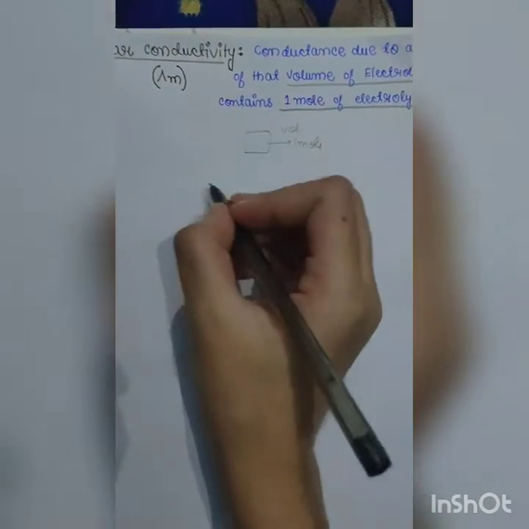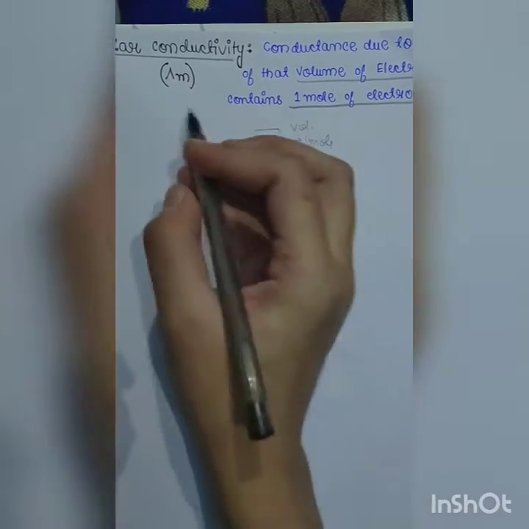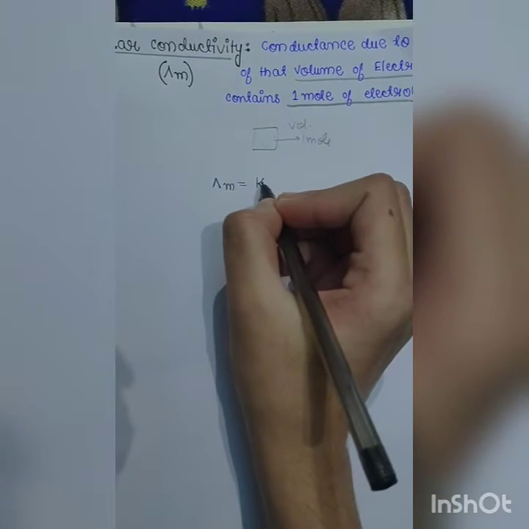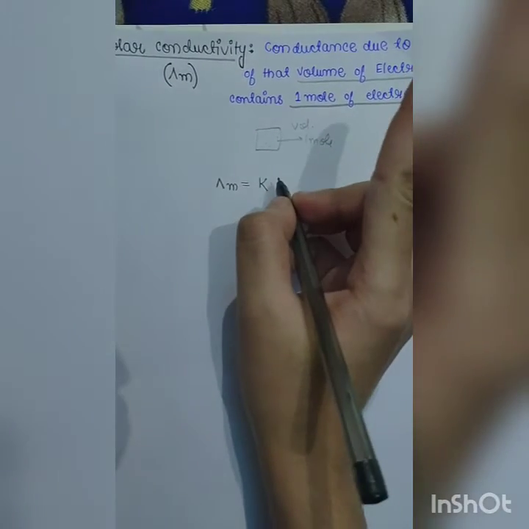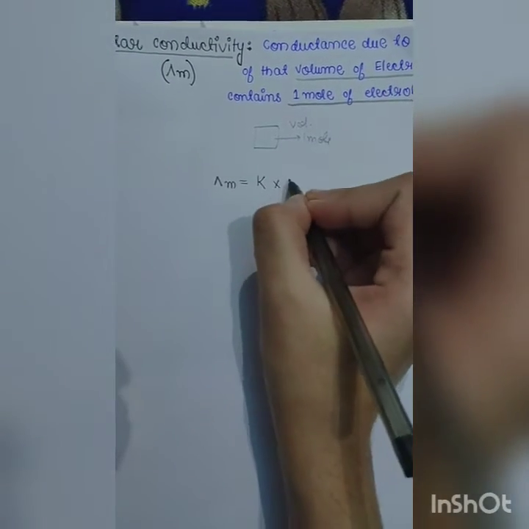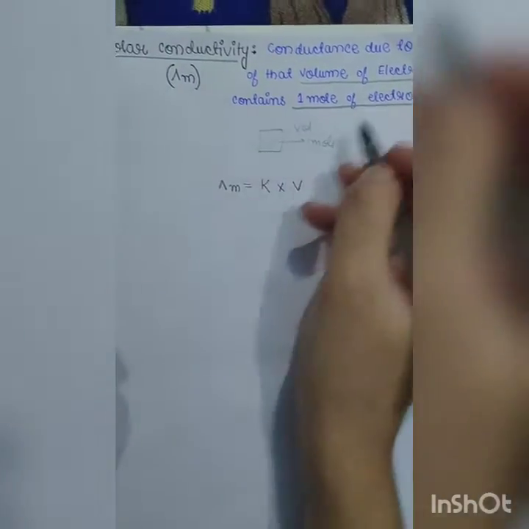So what do we do to write the formula of this? Lambda m is equal to kappa, the specific conductivity, which is the conductance due to all the ions in 1 milliliter of solution, multiplied by volume. Because here the volume is not 1 milliliter but the volume which contains 1 mole of electrolyte.